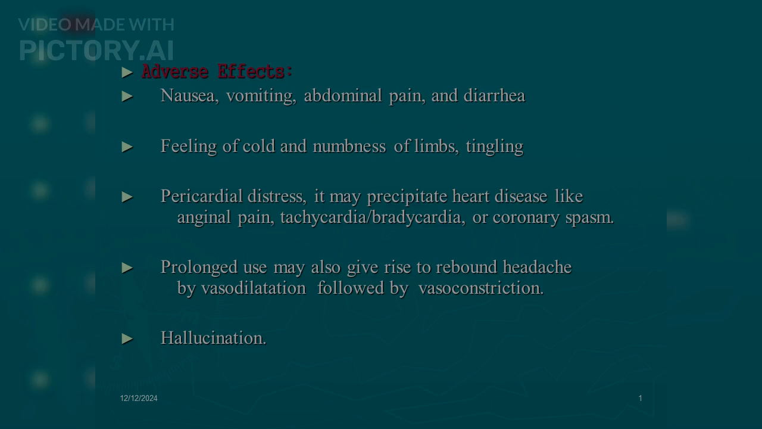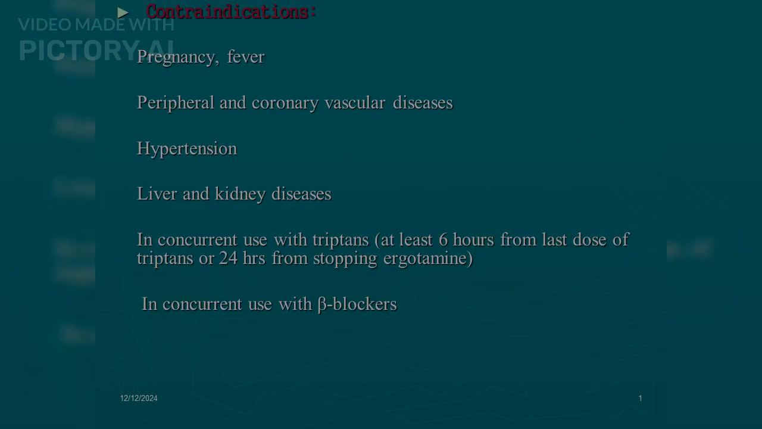Adverse effects: nausea, vomiting, abdominal pain, diarrhea, feeling of cold and numbness of limbs, tingling, precordial distress. It may precipitate heart disease like anginal pain, tachycardia, bradycardia, or coronary spasm. Prolonged use may also give rise to rebound headache by vasodilatation followed by vasoconstriction. Hallucination. Contraindications: pregnancy, fever, peripheral and coronary vascular diseases, hypertension, liver and kidney diseases, concurrent use with triptans (at least 6 hours from the last dose of triptans or 24 hours from stopping ergotamine), and concurrent use with beta blockers.